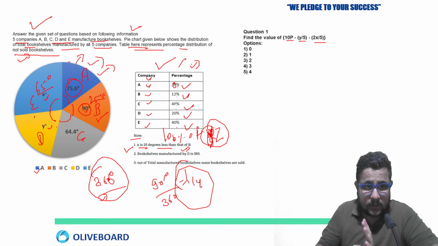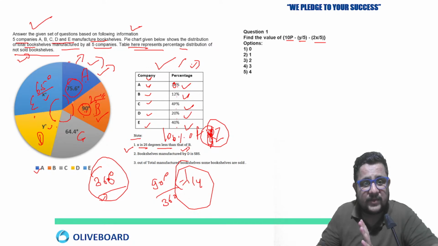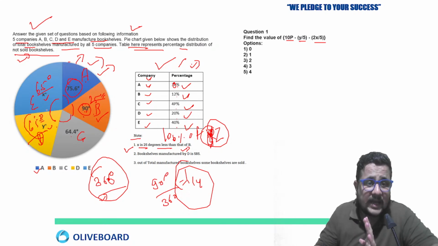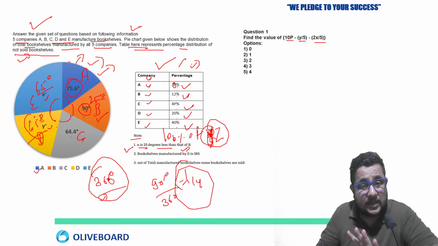So you will get 65 degrees plus 90 degrees, so 155 degrees, now plus this 140, so 285, and 360 minus 285. Y is also equal to 65 degrees, because only Y was left and we know the total. So Y and X are equal actually here. Now second, bookshelves manufactured by D.